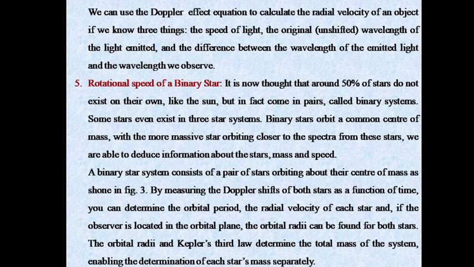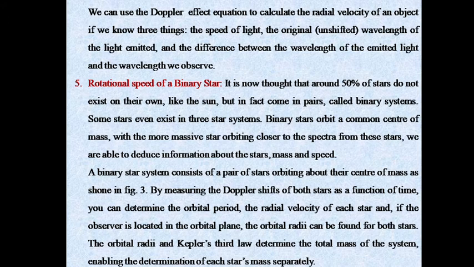A binary star system consists of a pair of stars orbiting about their center of mass as shown in figure 3. By measuring the Doppler shift of both stars as a function of time, you can determine the orbital speed, the radial velocity of each star, and if the observer is located in the orbital plane, the orbital radii can be found for both stars.